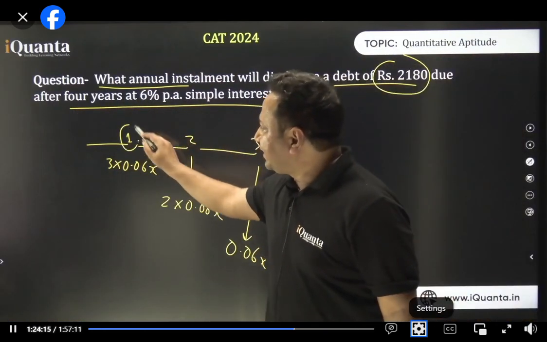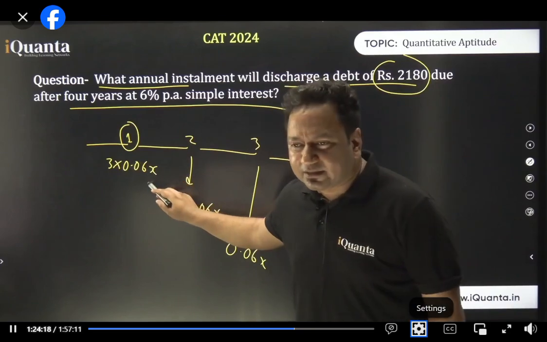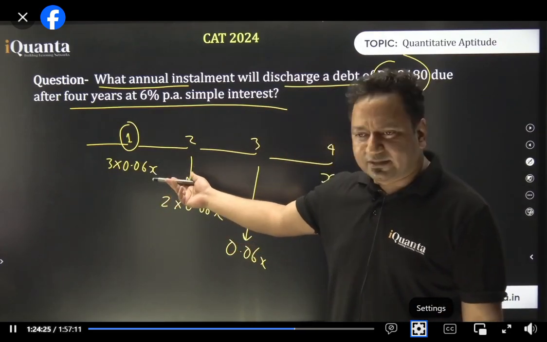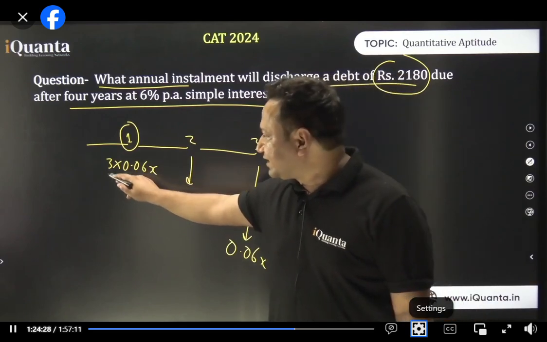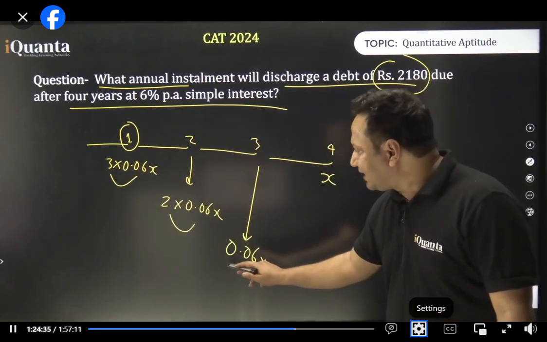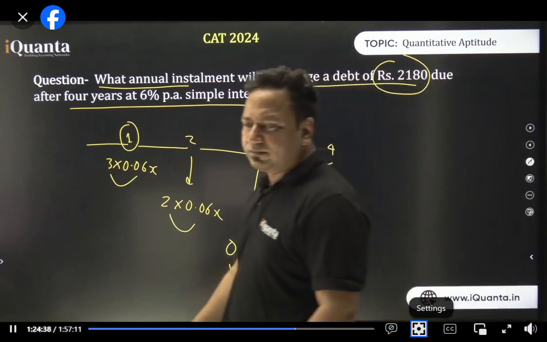The rate is 6%. So after 1 year is completed, we have 3 more years. So 3 times you'll get the interest. Instead of writing 6 upon 100, I wrote 0.06. That doesn't make any difference, right? 3 times 0.06x is what has to be paid. After 2 years, 2 times. After 3 years, only 1 times 0.06. And after 4 years, you'll pay x only.